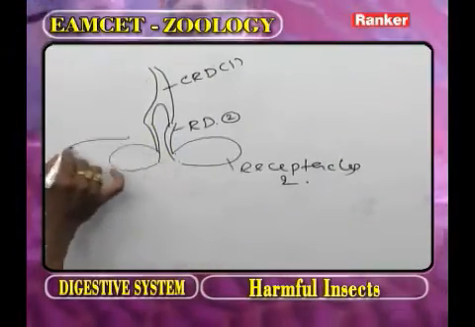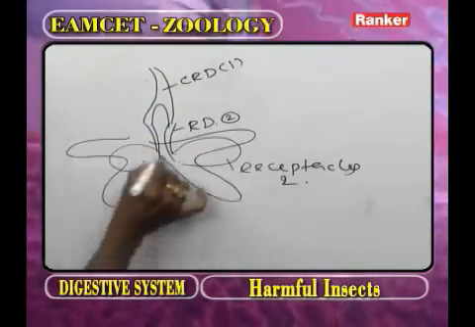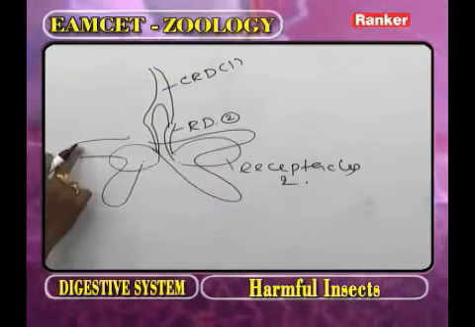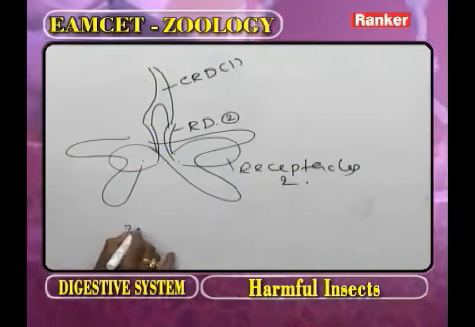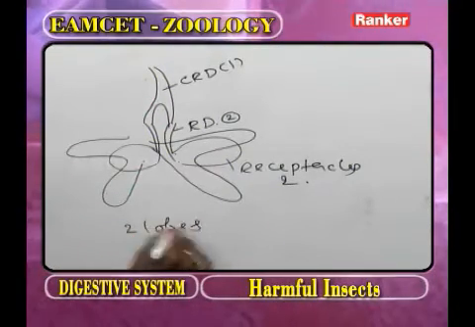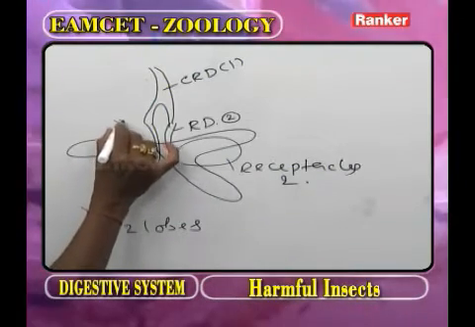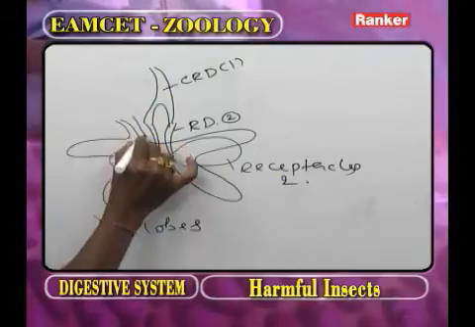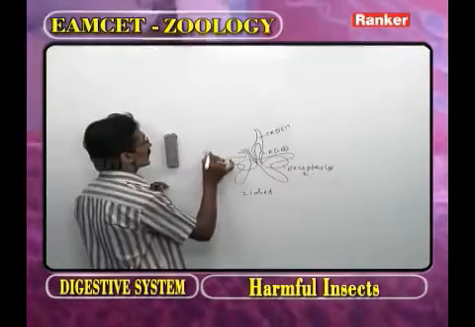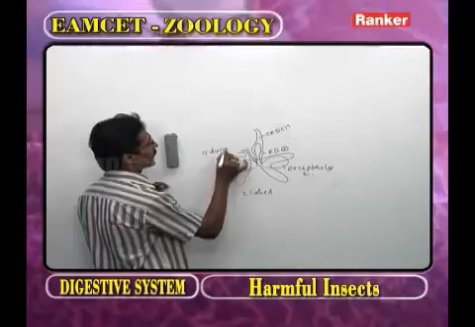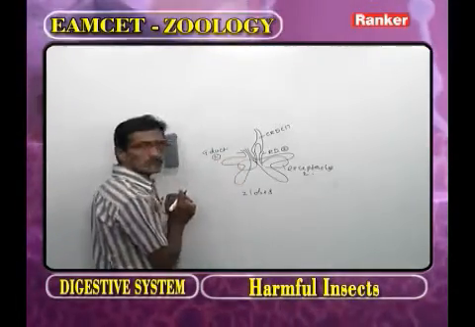This part we call the gland, and this is another gland. In each gland, how many lobes are present? Two lobes are present. From each gland a duct arises, that we call the glandular duct. Number of glandular ducts: 2.